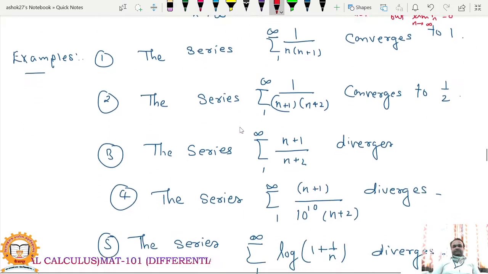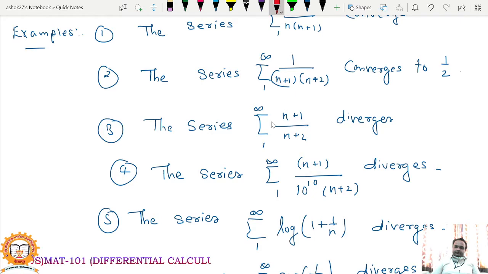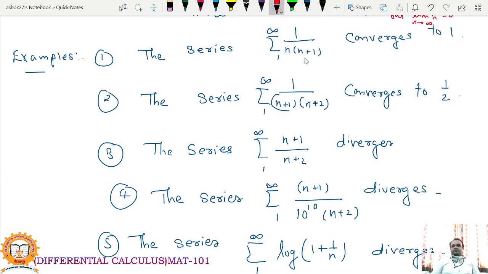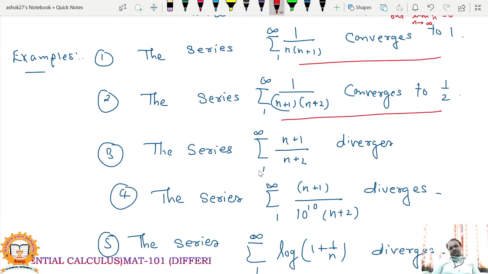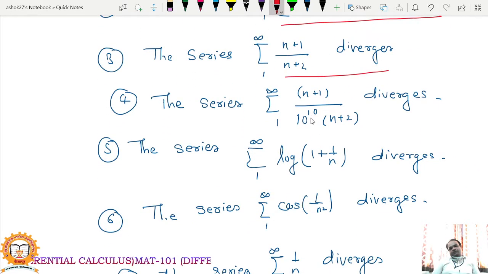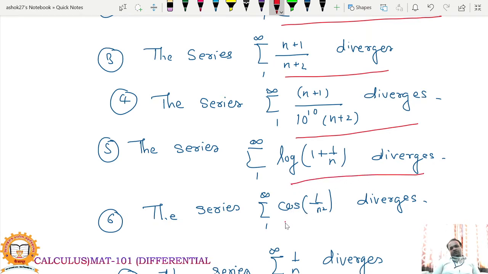Next, examples. You can check the series summation 1 upon n into n plus 1. This series converges to 1. Summation 1 upon n plus 1 into n plus 2 converges to half. Summation n plus 1 divided by n plus 2 is a divergent series. Summation n plus 1 divided by 10 raised to 10 into n plus 2 is again a divergent series. Summation log 1 plus n is a divergent series. Summation cos 1 upon n square is also divergent.